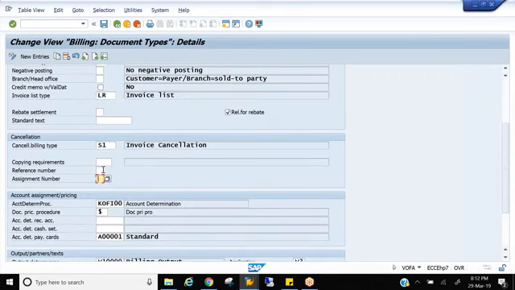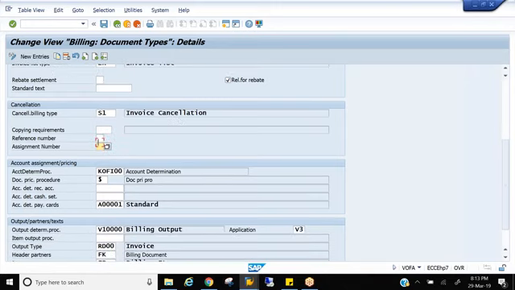Reference number and assignment number, these two fields. So as I mentioned, billing will happen in SD and accounting will happen in FI. So if I want to dig back saying that this accounting document has been created with reference to what billing document, or whether a cost center has been generated or not, or a profit center has been generated or not. If you want to trace all these things, how will an FI consultant come to know which is the billing document? These fields, reference number and assignment number. These two fields will help us to pass on the SD document numbers to FI users.